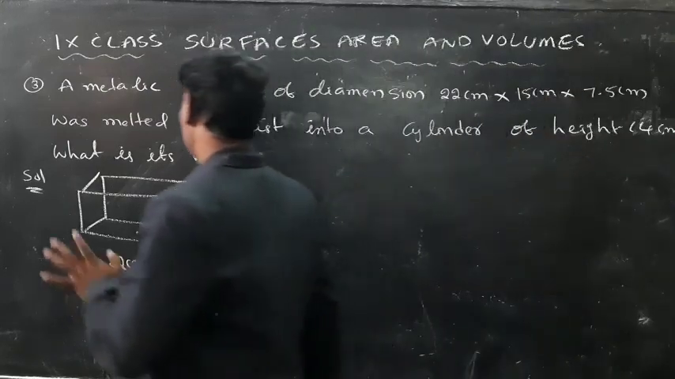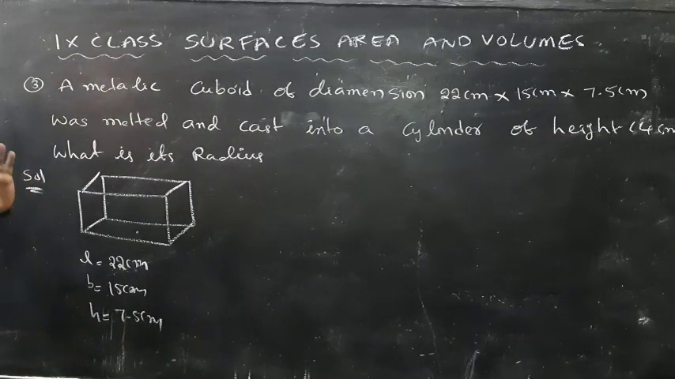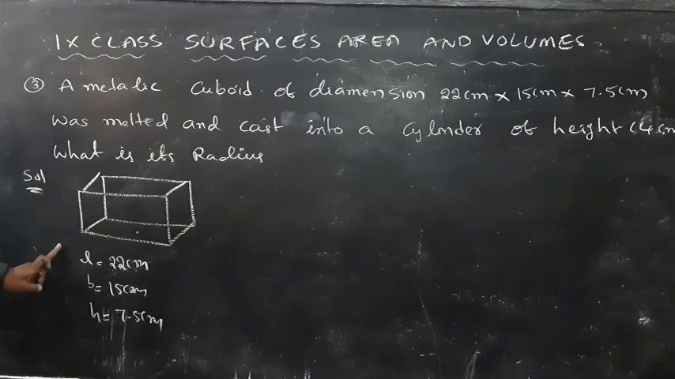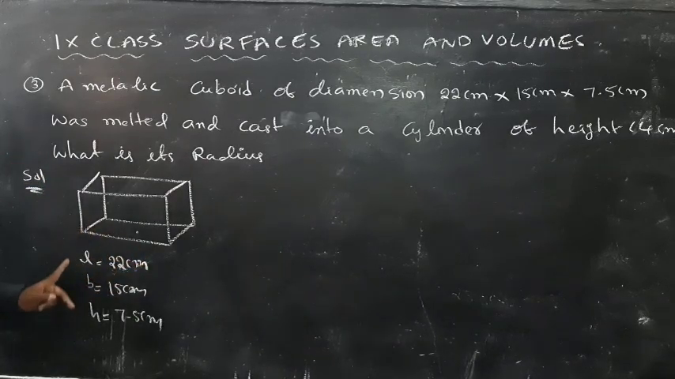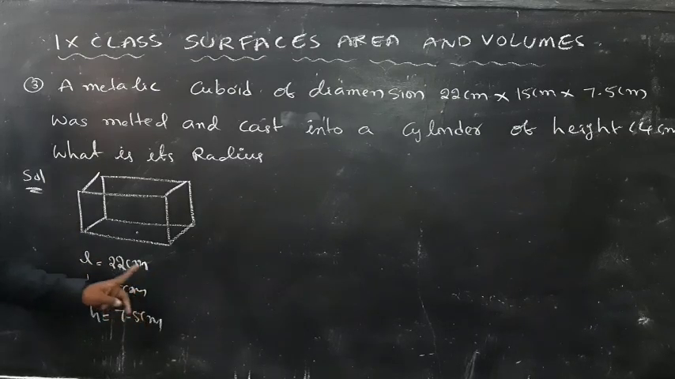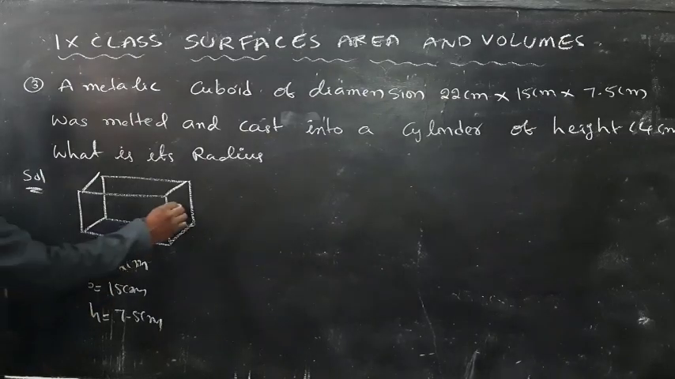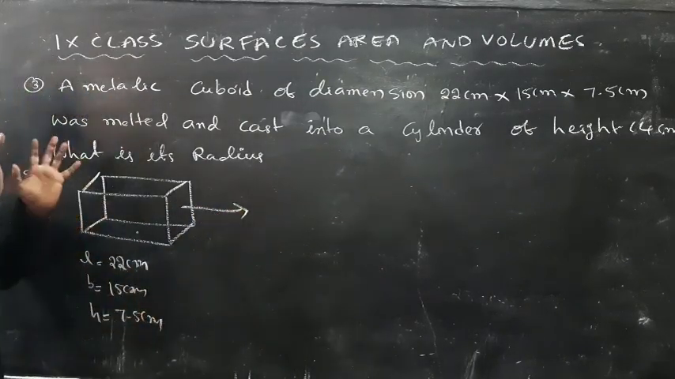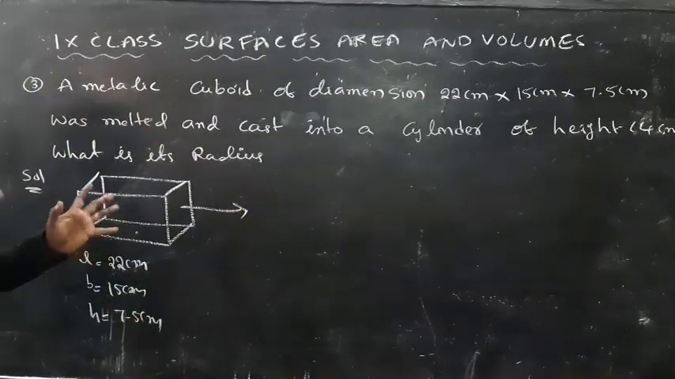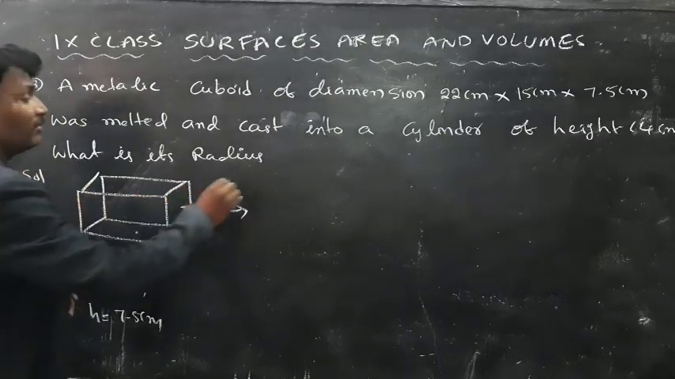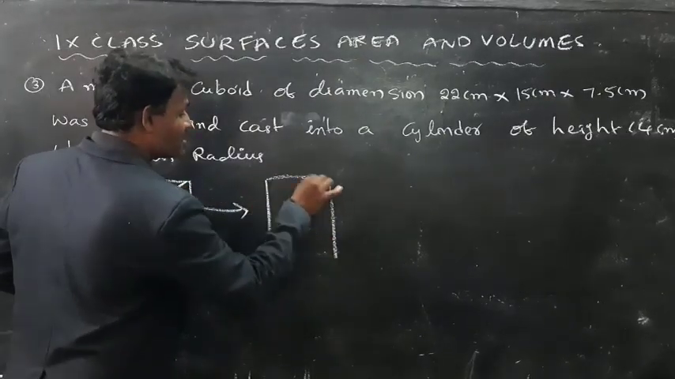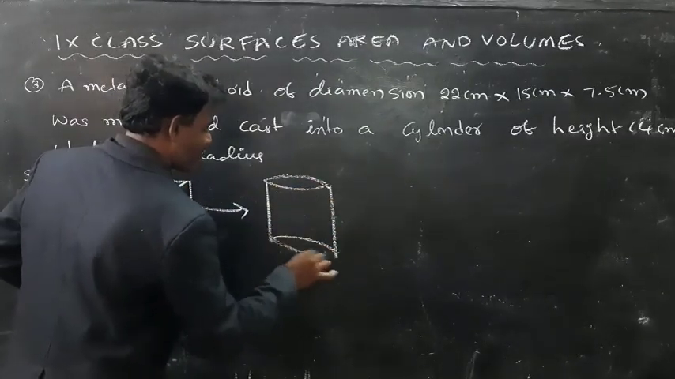So here one metallic cuboid is melted and recast into a cylinder. So what are the measurements of the cuboid? Length is 20 centimeters, breadth is 50 centimeters and height is 7.5 centimeters. What did he do? He melted the cuboid. After melting, he recast it into a cylinder. So from this cuboid he made a cylinder.